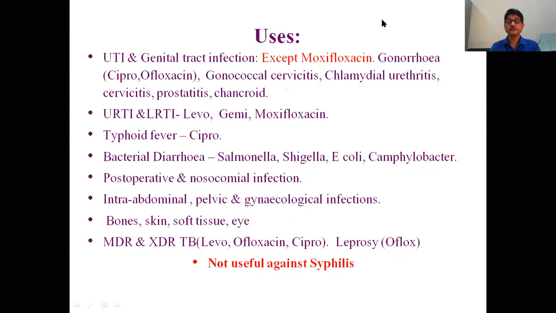So today we discussed the fluoroquinolones. In short, fluoroquinolones are synthetic antimicrobial agents, and they have very good coverage against gram-positive and gram-negative organisms, anaerobes, and atypical organisms. They are effective against tuberculosis also. They are very good for treating urinary tract infection, respiratory infection, and soft tissue infections. When we go from first generation to fourth generation, gram-positive coverage and anaerobic coverage are very good.